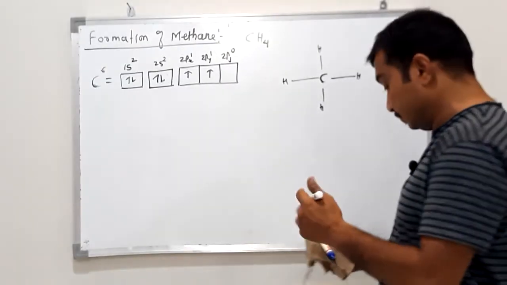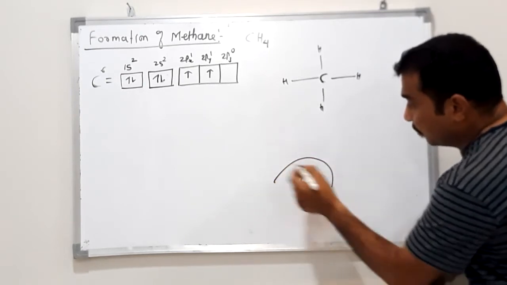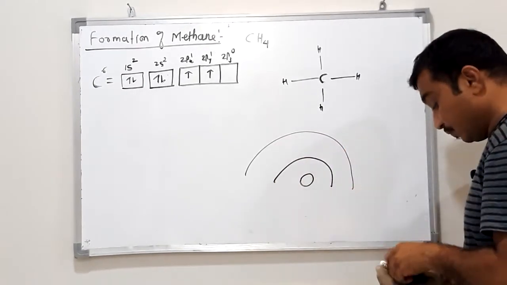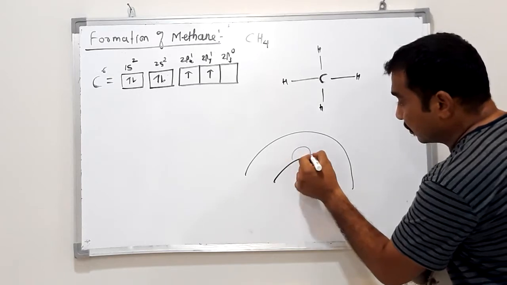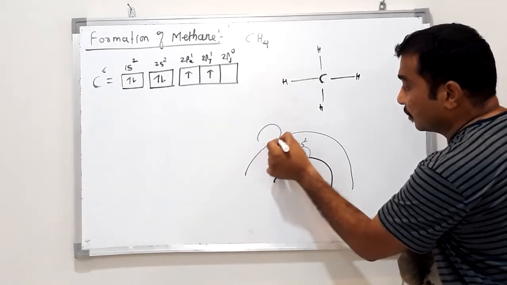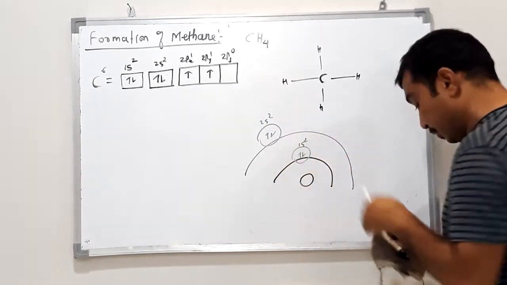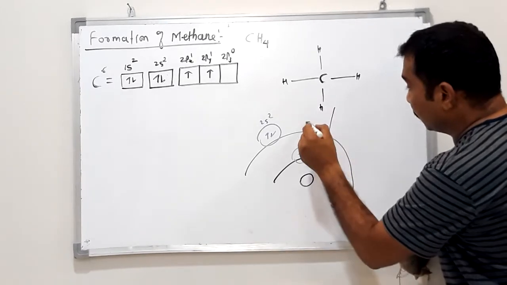So this is the nucleus of carbon, first orbit, second orbit. The first orbit has 1s2, the second orbit has 2s2, then the p orbitals.